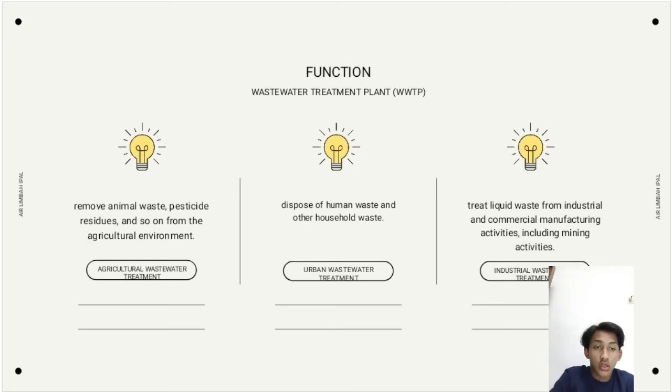The second is industrial wastewater, which comes from various types of industry as a result of the production process. The substances contained in it vary greatly according to the raw material used by each industry. And the third, municipal wastewater, namely wastewater originating from urban areas, trade, hotels, restaurants, public places of worship, and so on. In general, the substances contained in this type of water are the same as household wastewater.